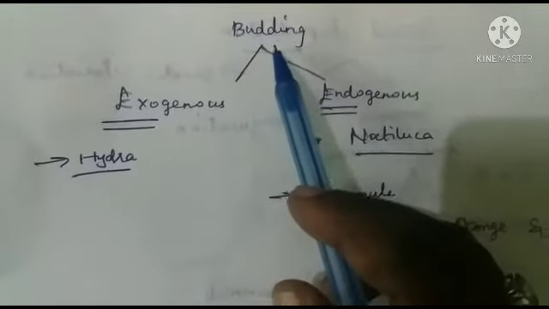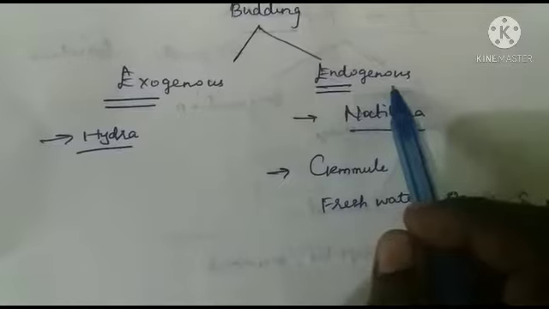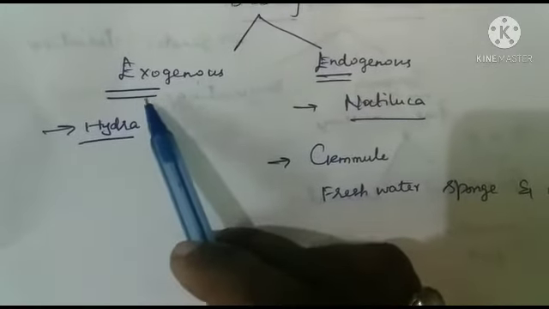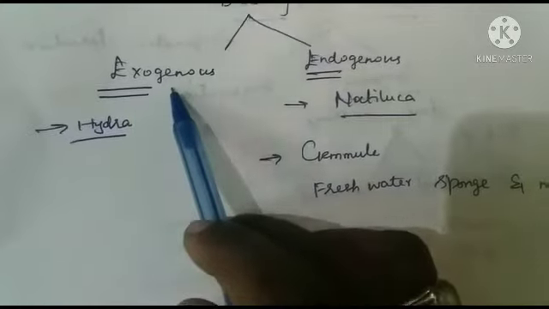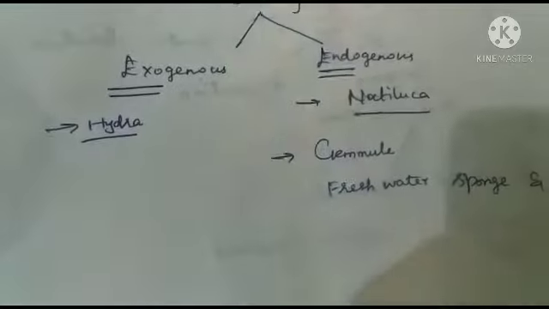Buddings are usually divided into two types. Exogenous budding, and another one is endogenous budding. Exo refers to outer surface. In exogenous budding, the buds are formed outside of the parental body. For example, Hydra.